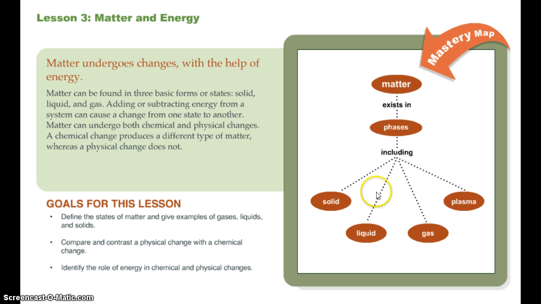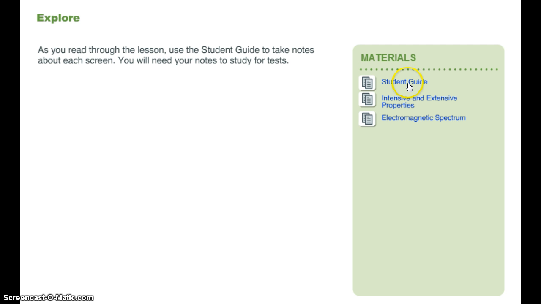Matter exists in phases including solid, liquid, gas, and plasma. Although we don't talk a lot about plasma, it does exist, for example, in the stars. So again, for example, the sun and lightning. Those are two examples. So again, you can go ahead and get the student guide.